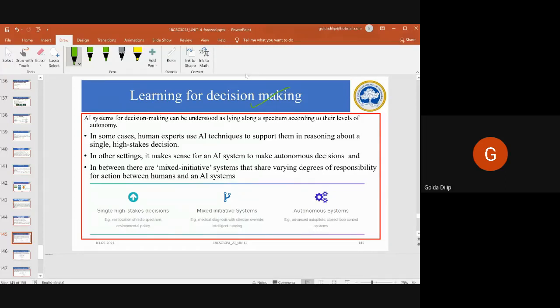AI systems for decision making can be understood as lying along a spectrum according to their levels of autonomy. In some cases, human experts use AI techniques to support them in reasoning about a single high-stake decision. In other settings, AI makes autonomous decisions, and in between you have what is called a mixed intuitive system.